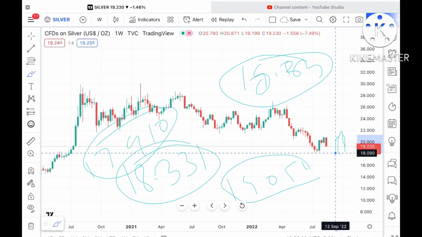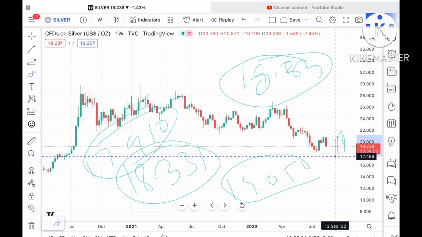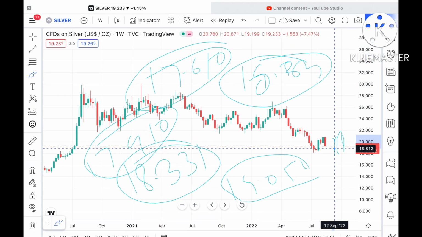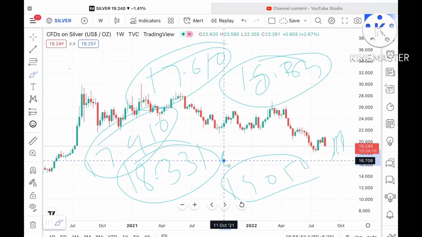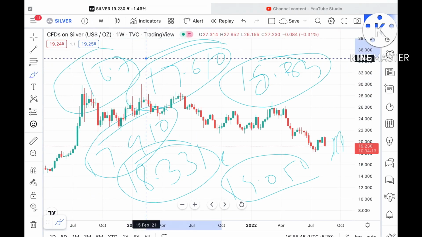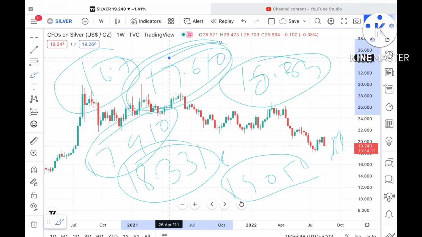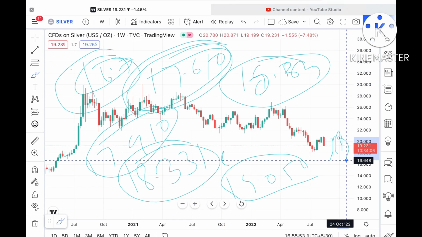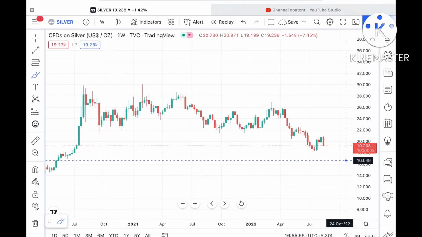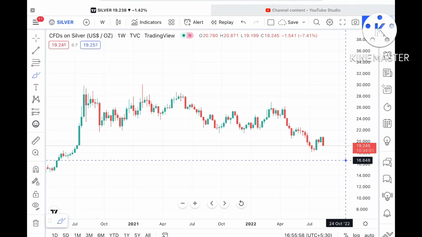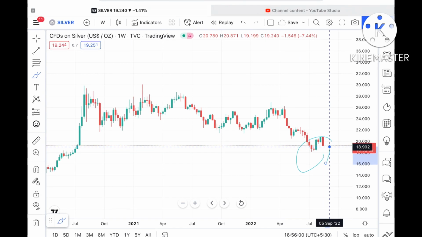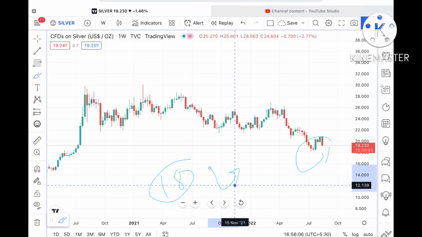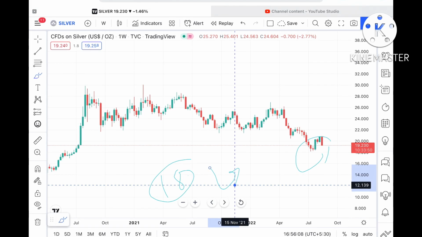If the price falls below that level, then we can see it touch a level of around 17.610. If the price doesn't sustain 17.610, then there is a high probability it can touch a level of around 16.7. If the price falls below that level, it can move further down. Now you have to understand that this support is quite a strong support, so we can see a bounce back from this level, or if this level doesn't sustain, then there is a probability it can move further down.